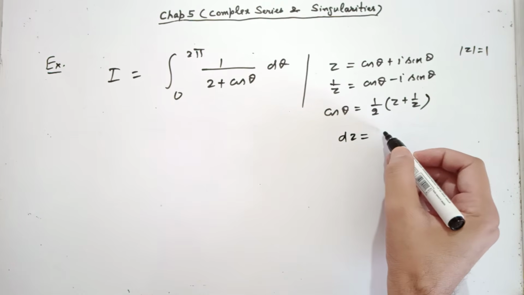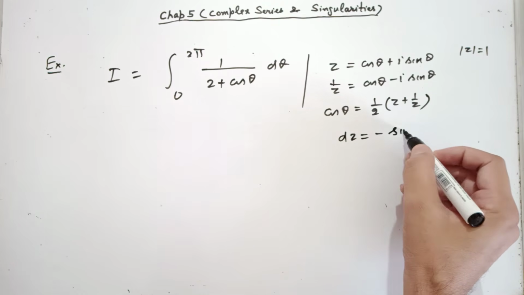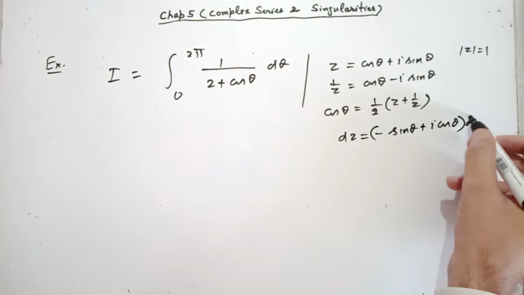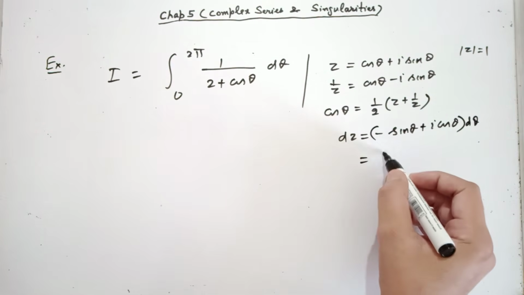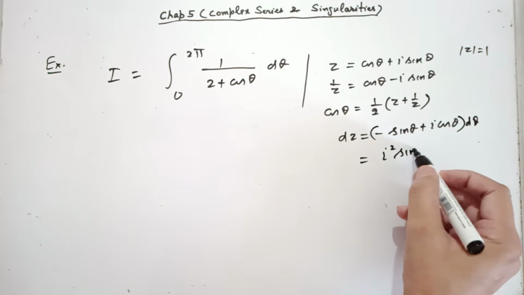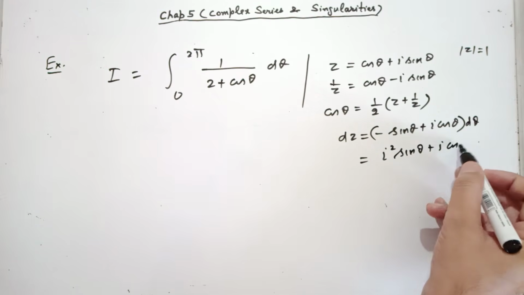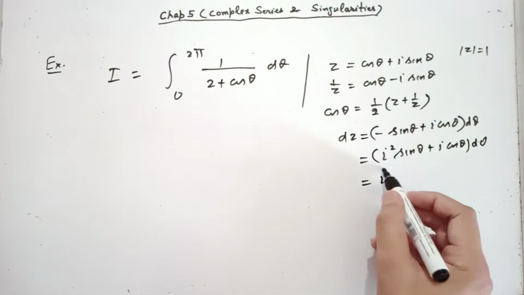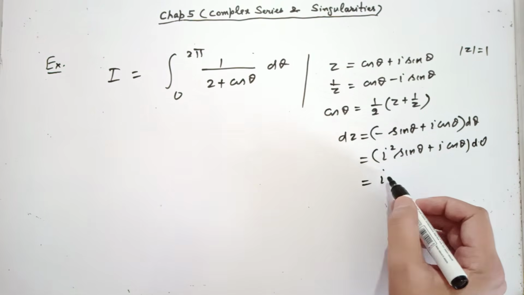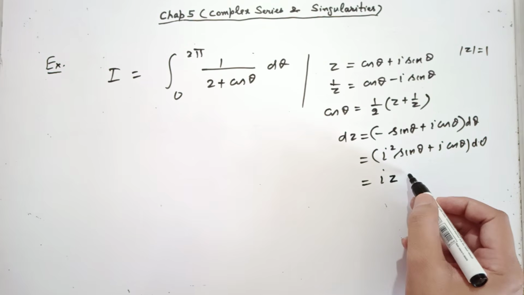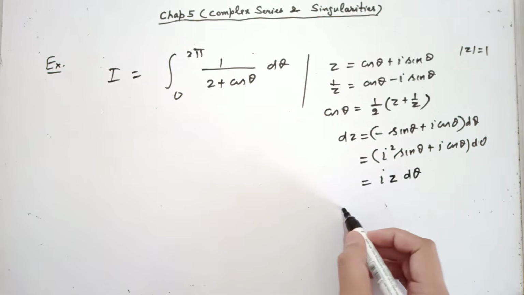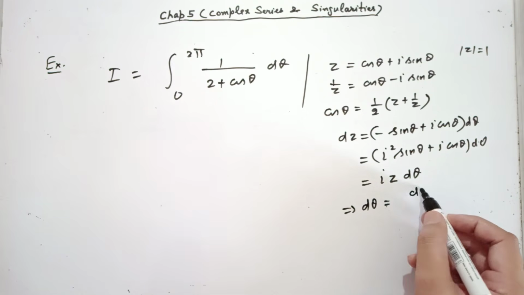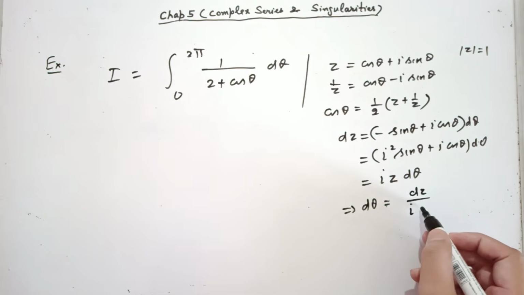What is dz? Minus sin theta plus iota cos theta d theta. This can be written as iota square sin theta plus iota cos theta d theta. Iota you can take out, then you will see that cos theta plus iota sin theta is again z. So from this you are able to convert d theta in terms of z, that is dz over iota z.